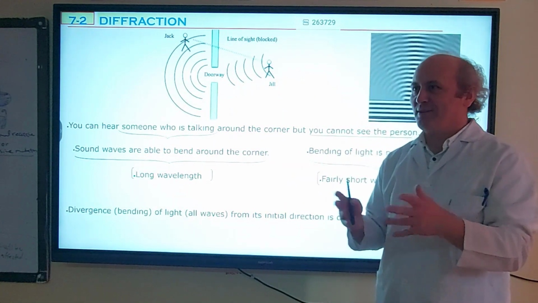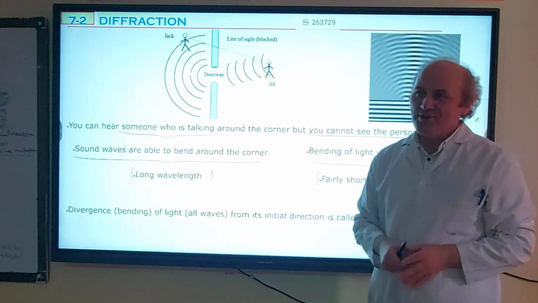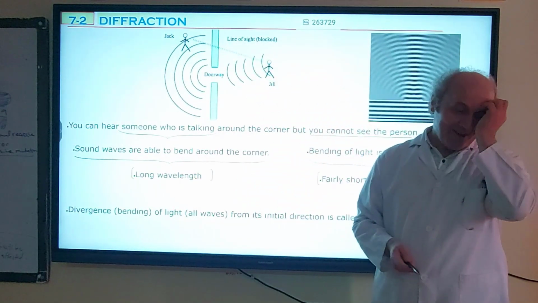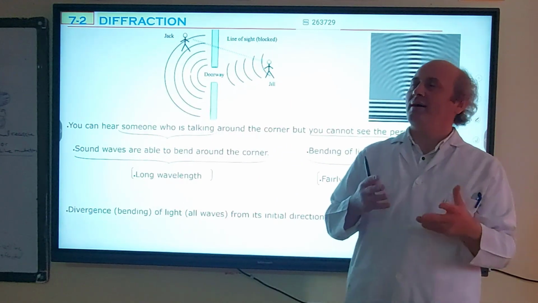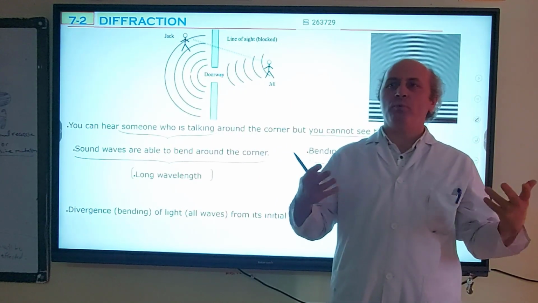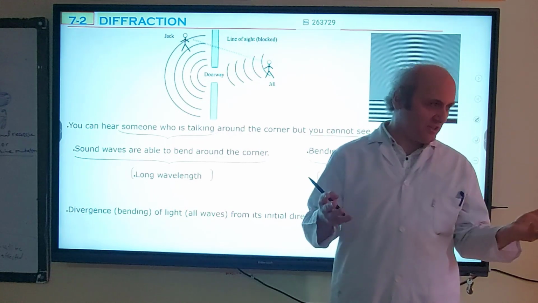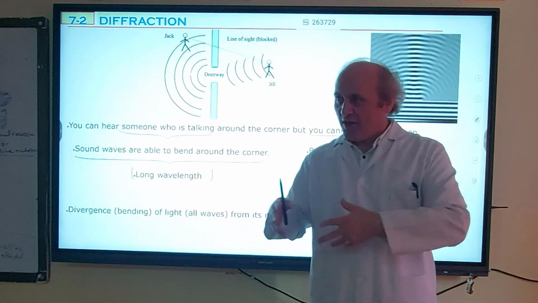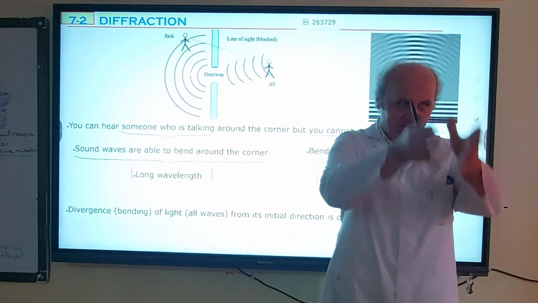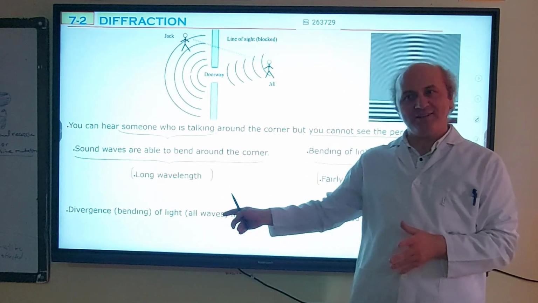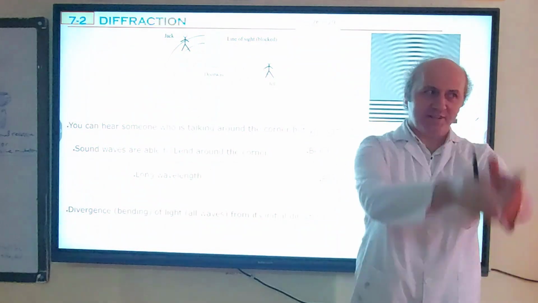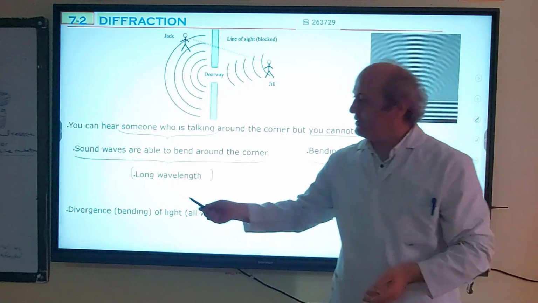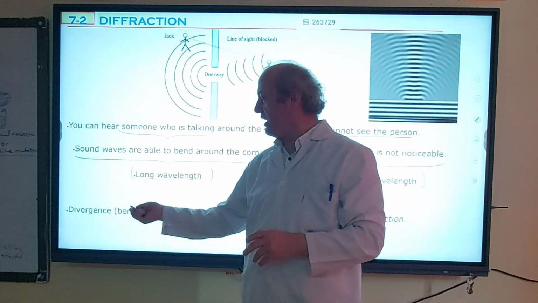Divergence, what are those things? In fact, it's saying that you should not think that light follows a straight line path. It diverges. It bends. So divergence, bending.